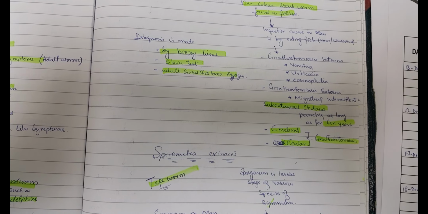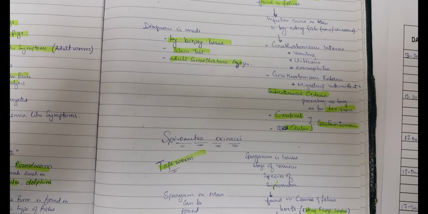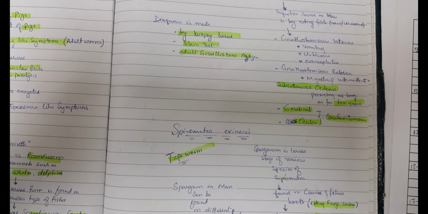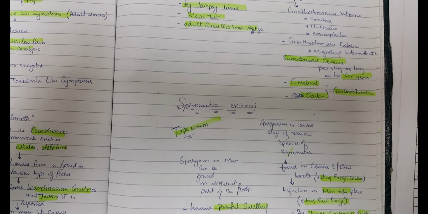Spirometra erinaceieuropaei is a tapeworm. The sparganum is the larval stage of the various species of Spirometra, found in canine and feline hosts eating frogs and snails.